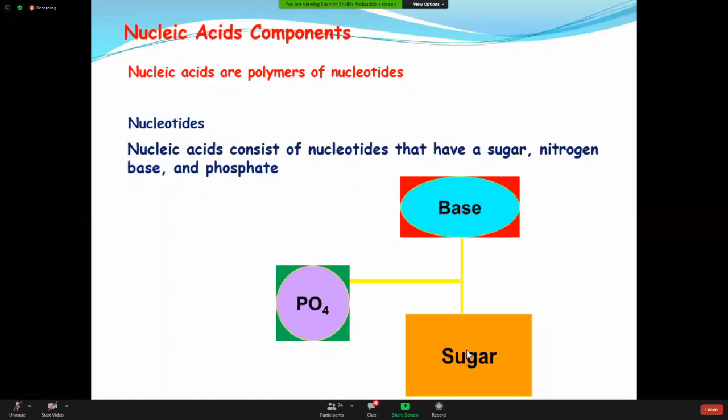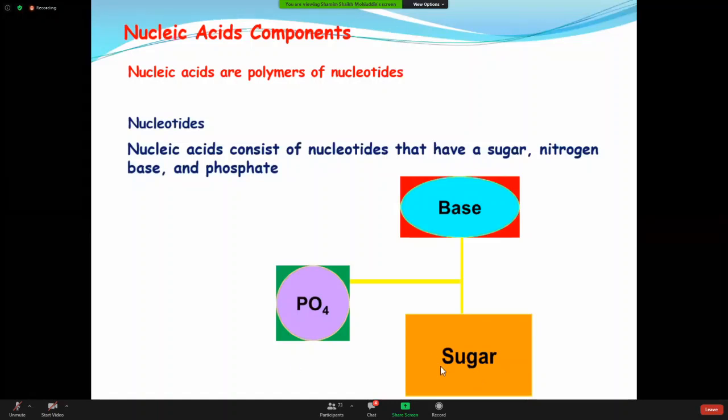Now this sugar, you can ask me, doctor, is it glucose? No, it is not glucose. You know the glucose I told you about in the chemistry portion. It contains 6 carbon atoms. But this sugar contains 5 carbon atoms, not 6. So basically it is ribose.